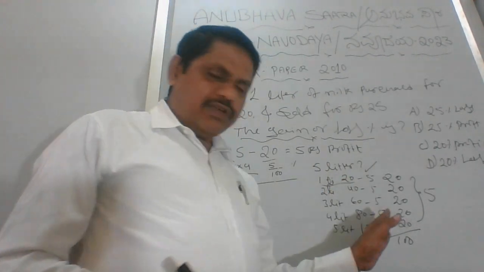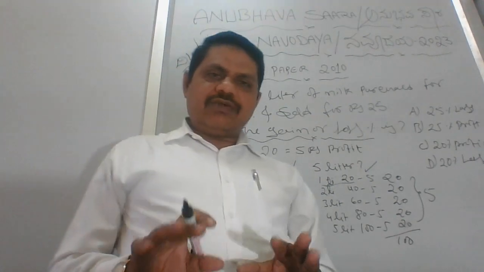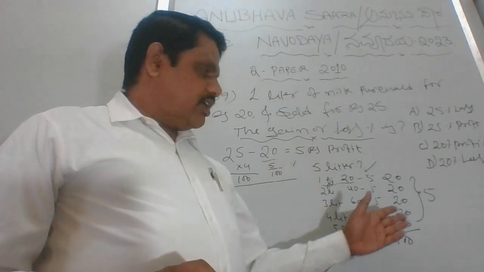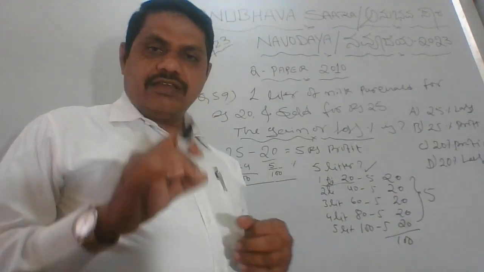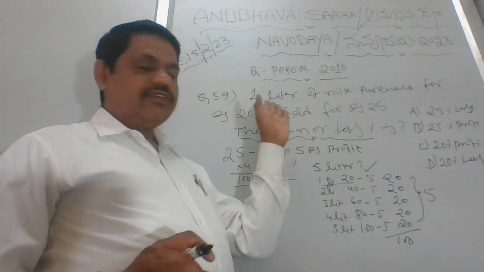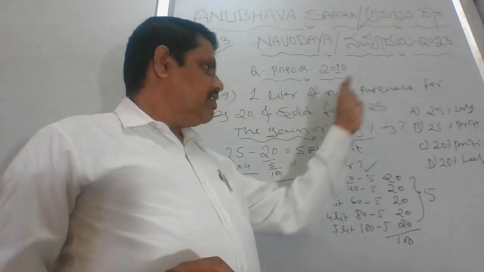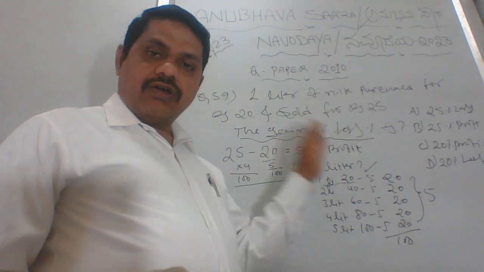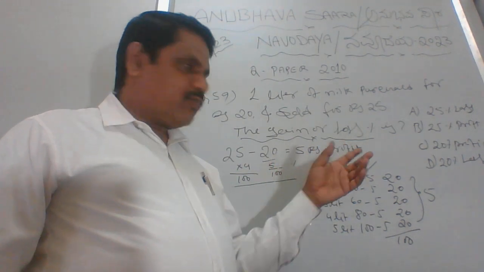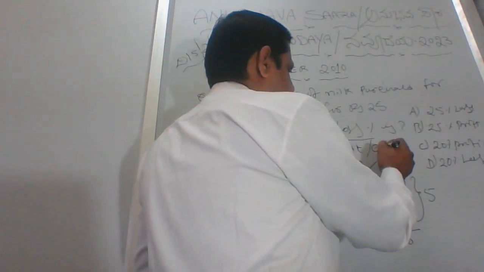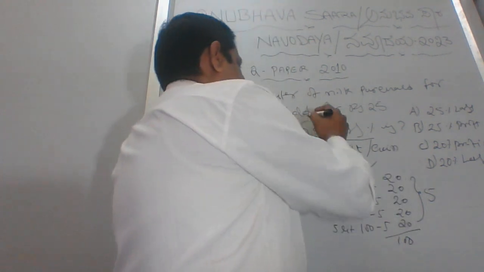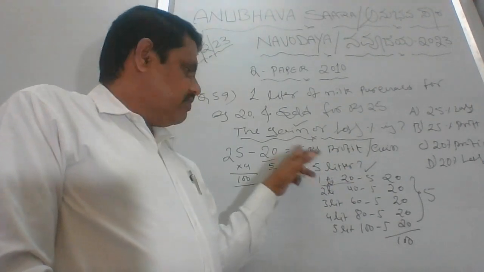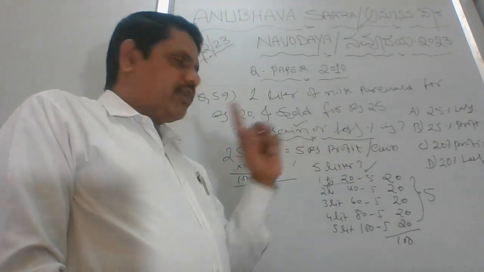Okay. So I mentioned this clearly, the reason behind is very simple. You have to understand in this manner. Yes, we have 25 in 100. That is what the question says. 20 rupees is purchased, 25 rupees is sold, then did he really get a gain or loss? So here we have shown clearly it's a profit or gain. So this condition is clear. Clear. So we got 5 rupees profit already from 20 rupees. That means we are in profit.